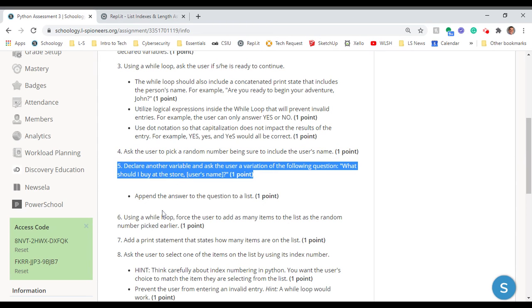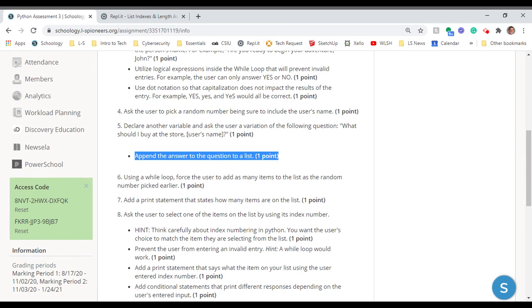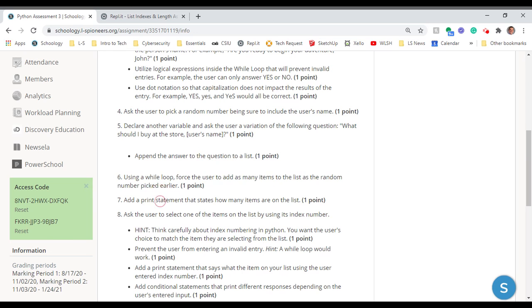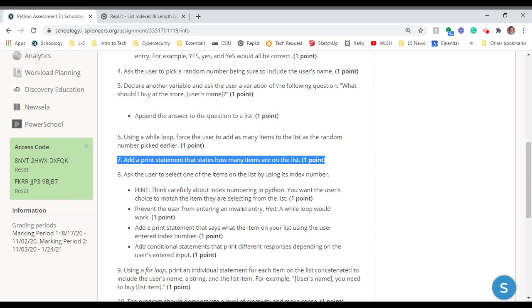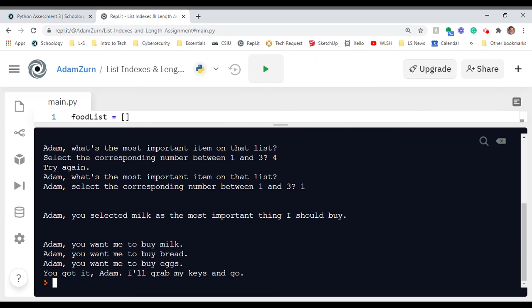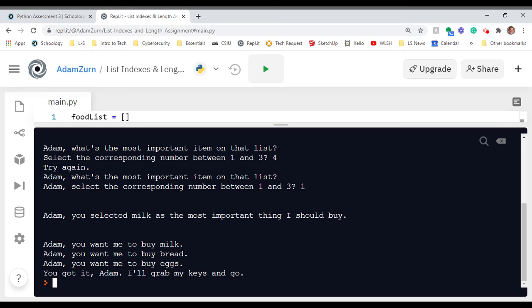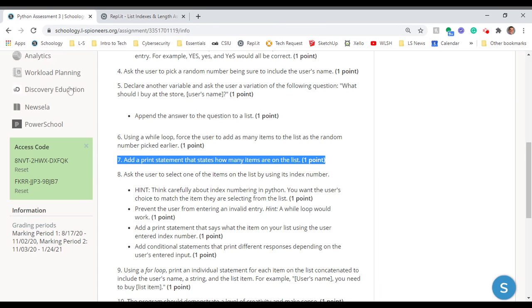Declare another variable and ask the user a variation of the following question: what should I buy at the store? Insert the user's name. Append that item to the list. Using a while loop, force the user to add as many items to the list as the random number they picked. So you can see why I went with 3, something easy. Add a print statement that states how many items are on the list, and we should have saw that. I think we had that in there somewhere. Because it says you choose between 1 and 3. Yeah, we've got that in there.